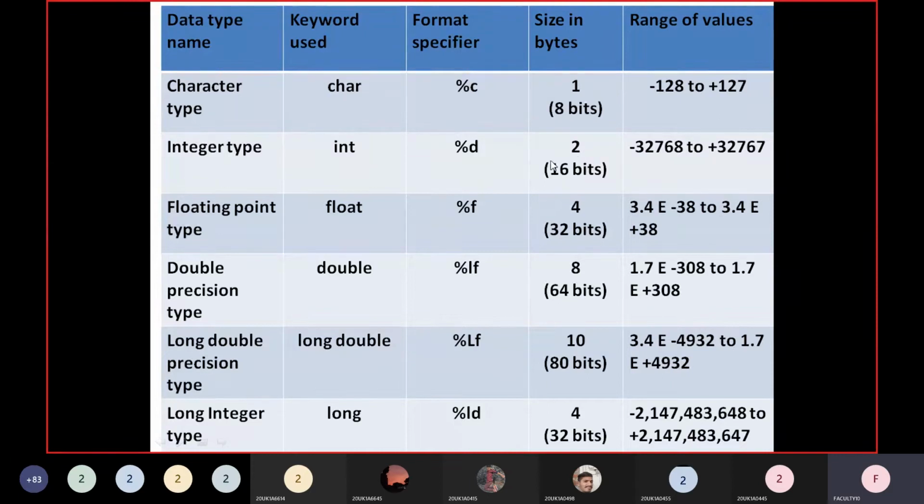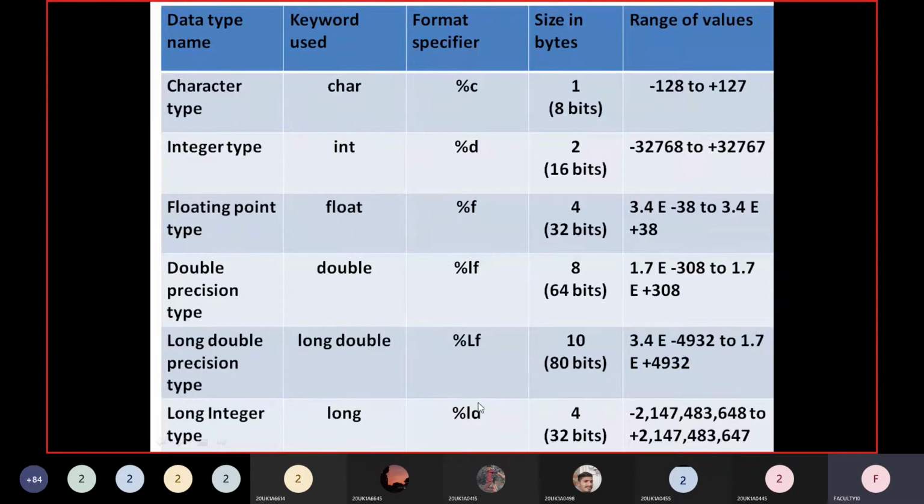Now in integer, you have 2 bytes. If you are not satisfied and you want a bigger number to be stored, then you can declare the long integer type. What is the keyword used for that? Just long. No need of writing int after this. When you declare just a long type, the compiler understands that this is long integer type.